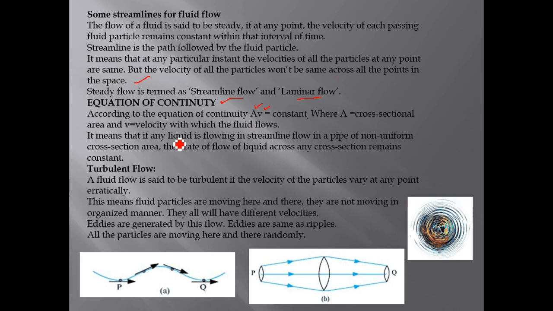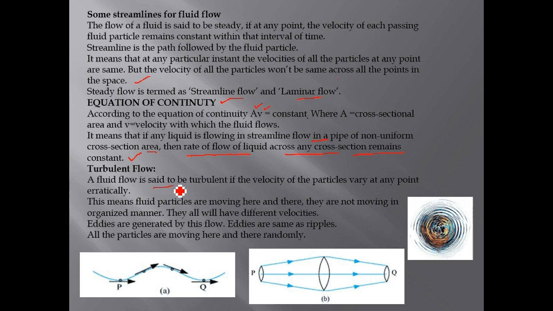That is, when a liquid flows in streamline flow in a pipe of non-uniform cross section area, the rate of flow of the liquid across any cross section remains constant.